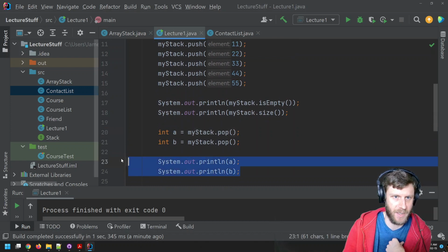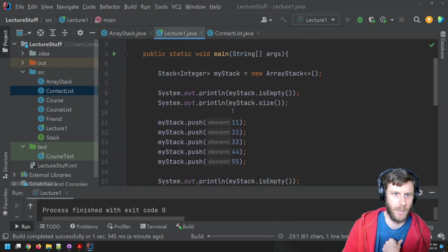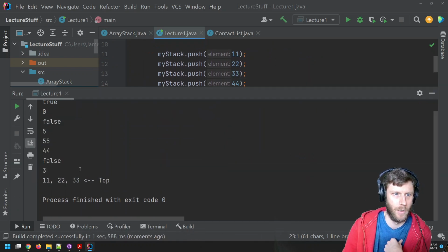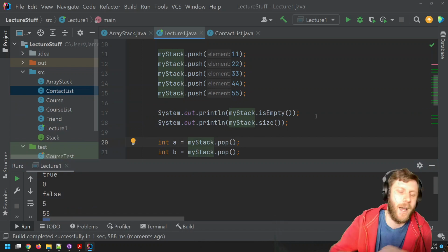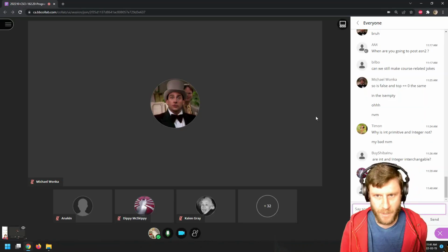And if I print these out, I should see the 55 and then 44. Run. Yeah, 55, 44. So they're interchangeable in a bunch of places, but not necessarily all the places. Good questions, though. So there we go.